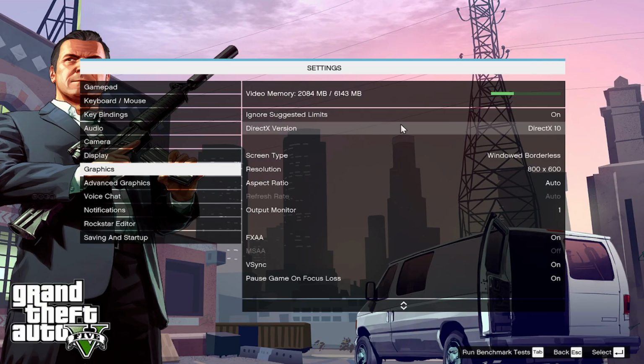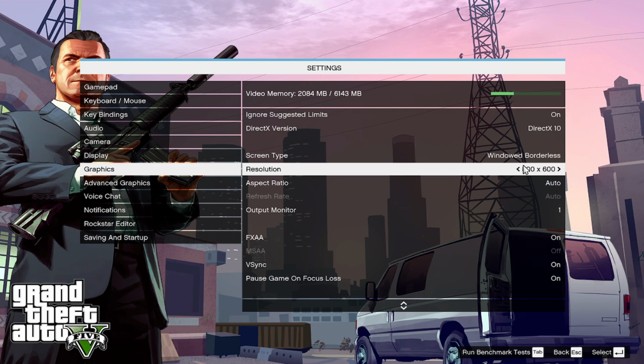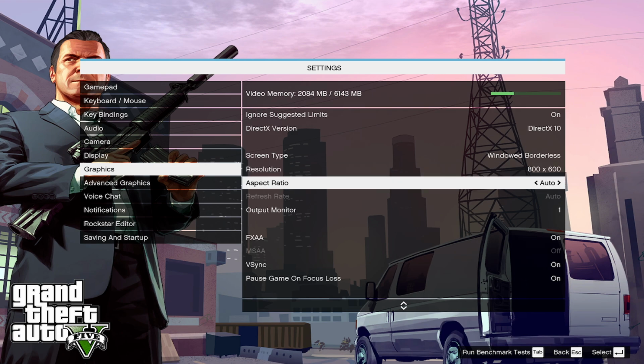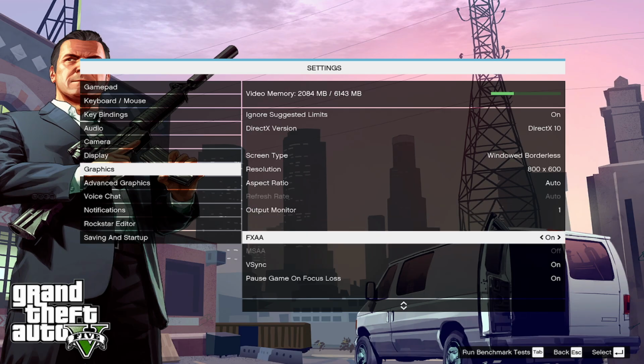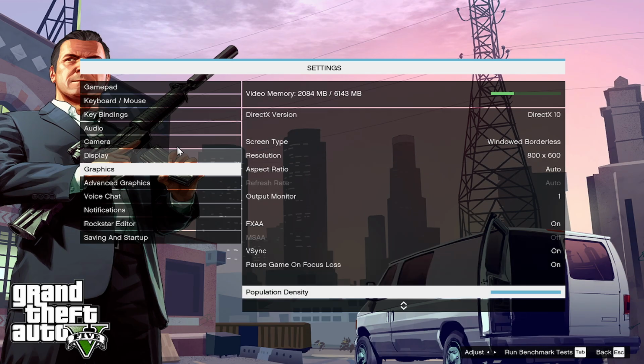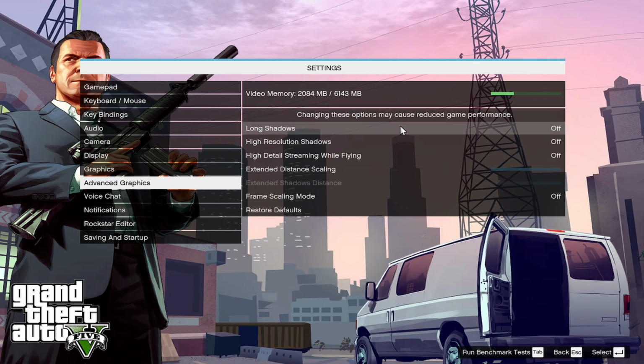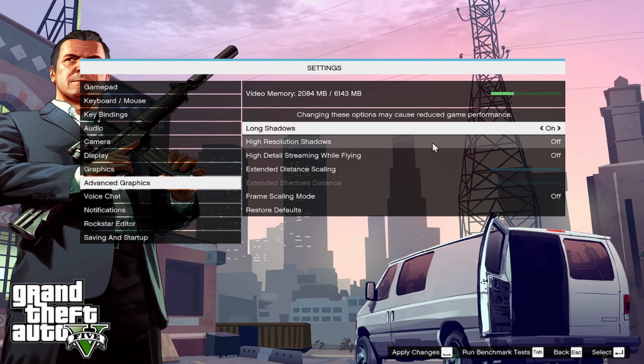Full screen. I'll pause. All right, I'm back into the game. So right now, still I cannot change these. Do not mess around with this. Do not mess around with any of this. Okay, maybe you can mess around with some of the graphic settings and maybe advanced graphic settings if you want to. So maybe long shadows, turn that on.